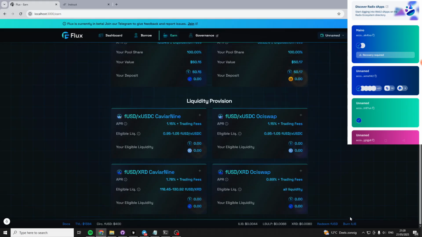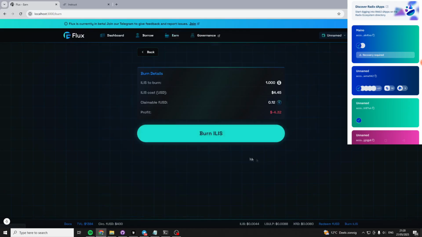to buy back ILIS. It's over here. It's usually not something that you want to use while using the app, so I try to hide it a bit, but it's still useful for people to be able to see that it is actually possible to use their ILIS to buy back FUSD. So currently 12 cents of interest has been earned. This is not a lot, of course. However, you can see you can burn 1,000 ILIS.